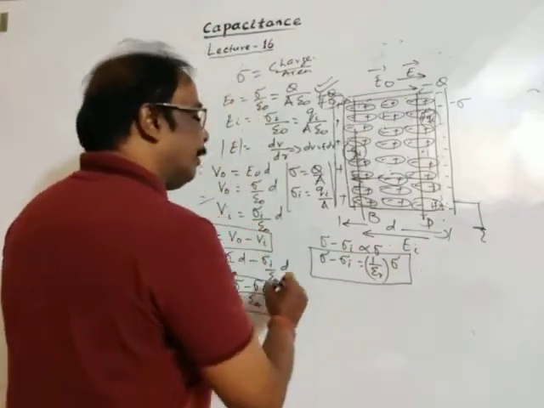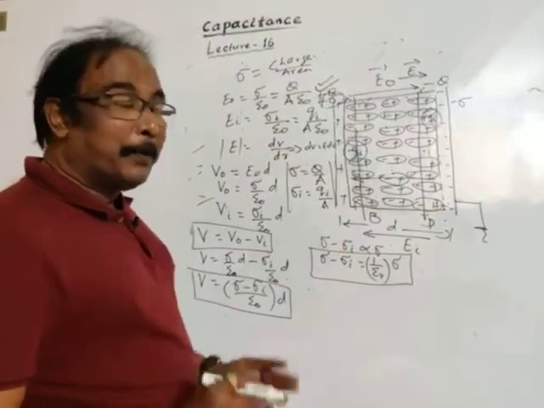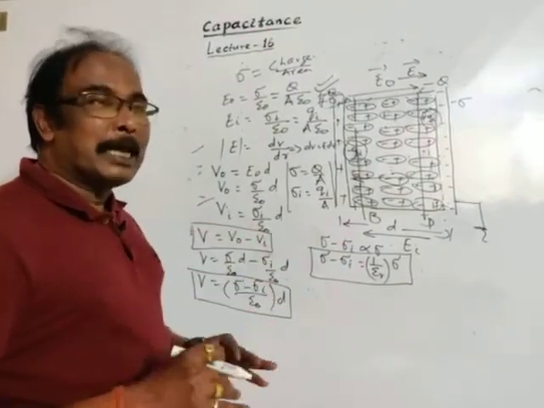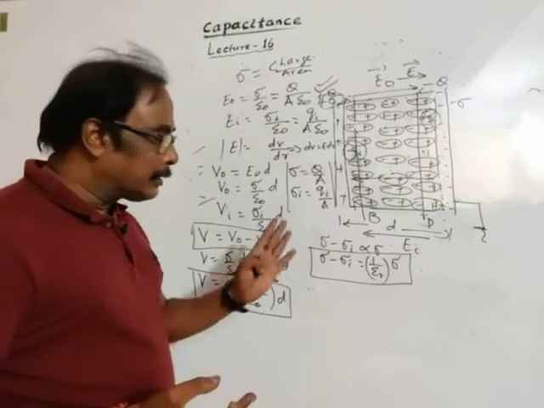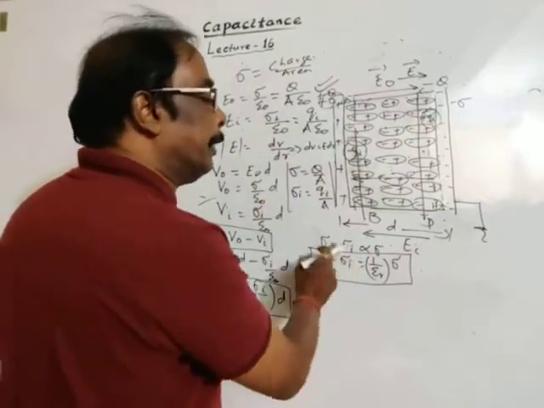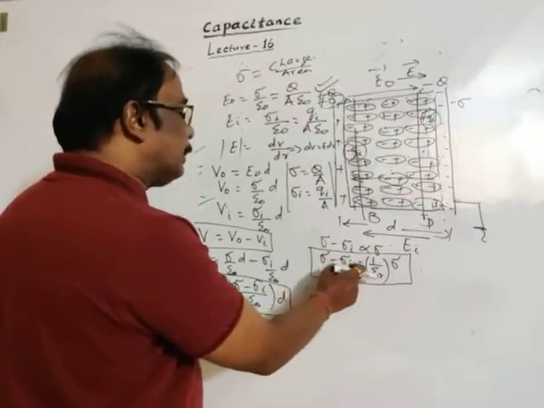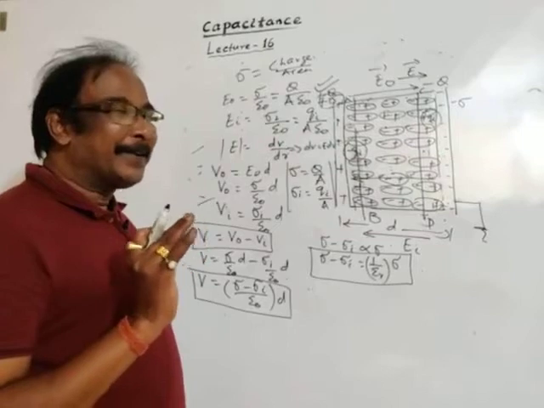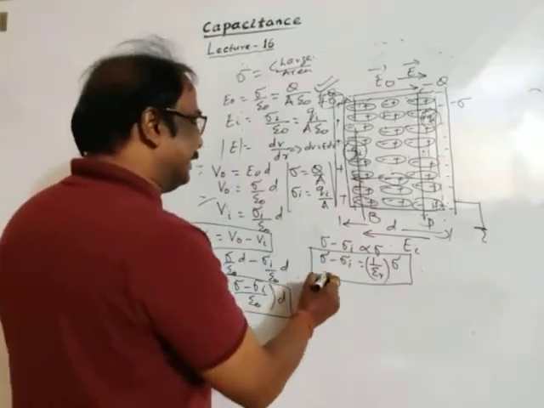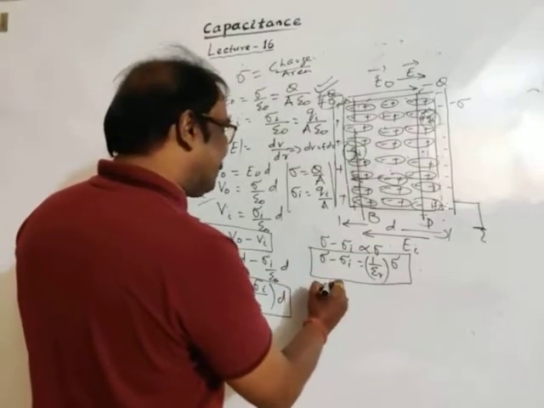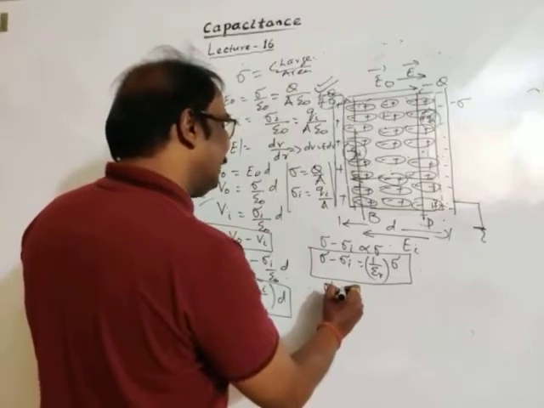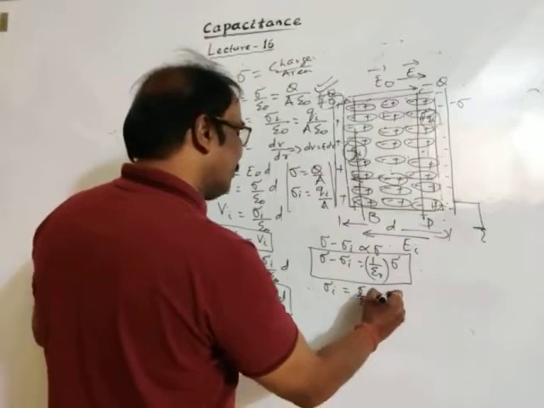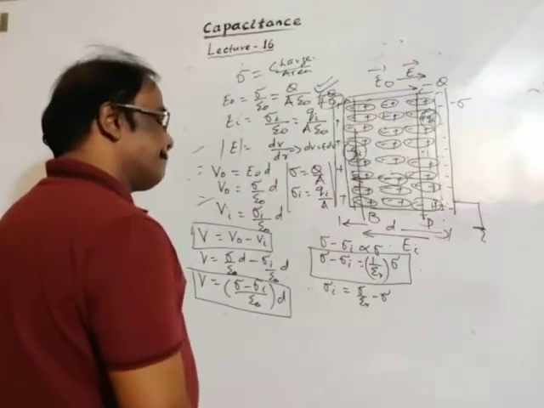This is a very useful formula. Of course, I have already discussed it from the very beginning of this class, as well as under electrostatic induction. So the induced charge density is equal to sigma by epsilon r minus sigma.